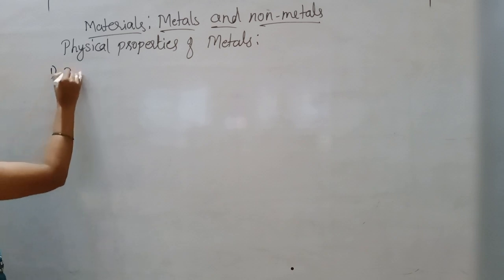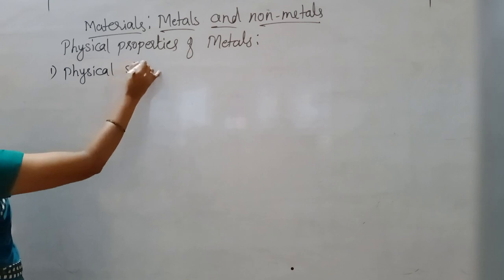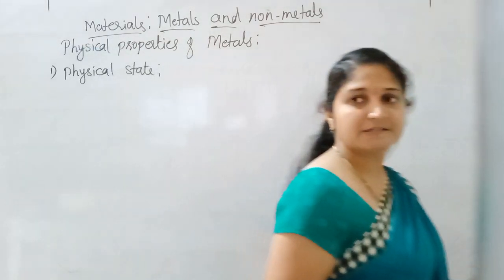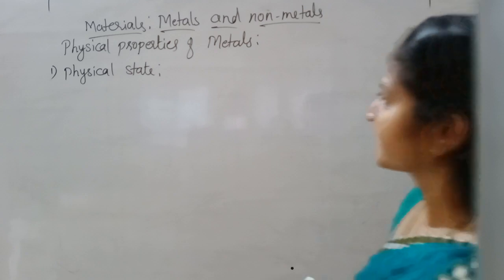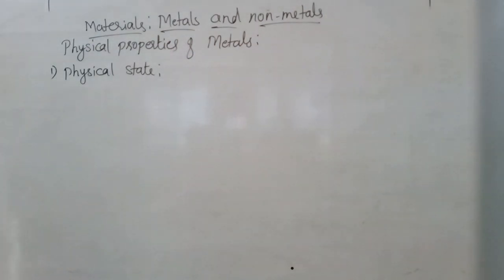Physical state. What is this physical state? Whether these elements, the metals, are in solid form, liquid form or gaseous form. That is what we mean by the physical state of the metals.